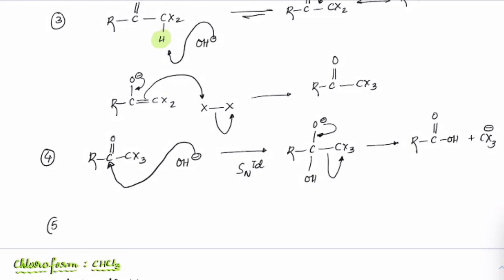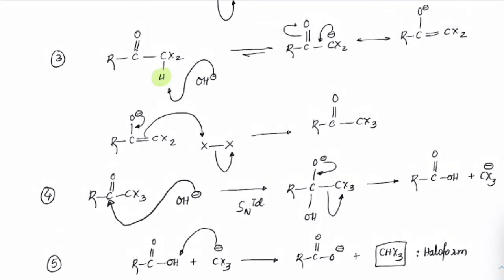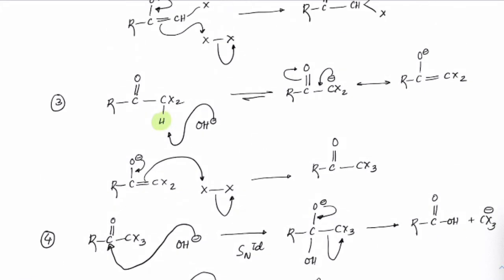So finally, RC double bond O OH plus CX3 minus, CX3 minus being a base, extracts this proton and you'll get RC double bond O O minus plus CHX3. So that's how we will see haloform is formed. Check the important features of this haloform reaction.